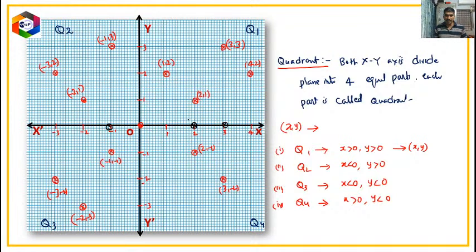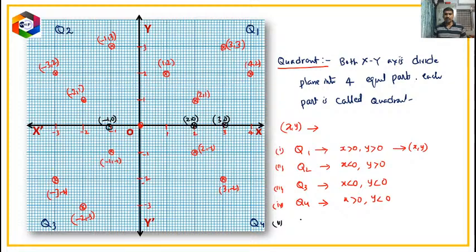That means that this coordinate is 2 comma 0, and in the y direction there is no movement at all. This is 3 comma 0, whereas this is -1 comma 0. That means that if the y distance is 0, all such points lie on the x-axis. So that is very important.